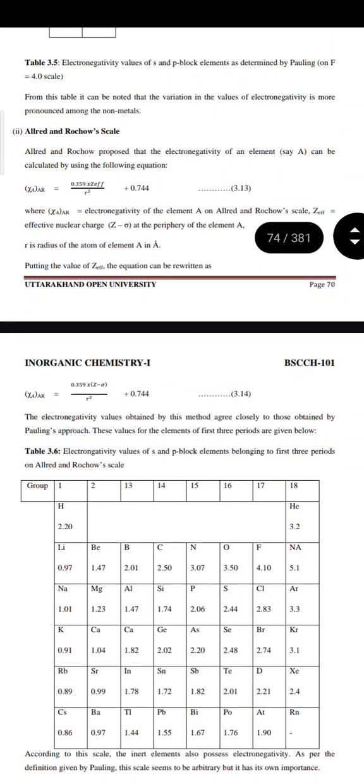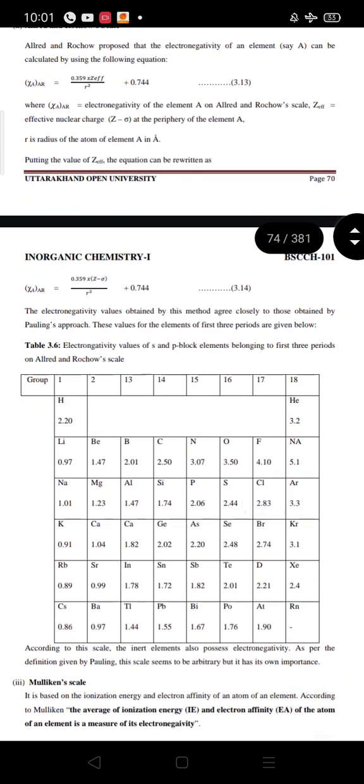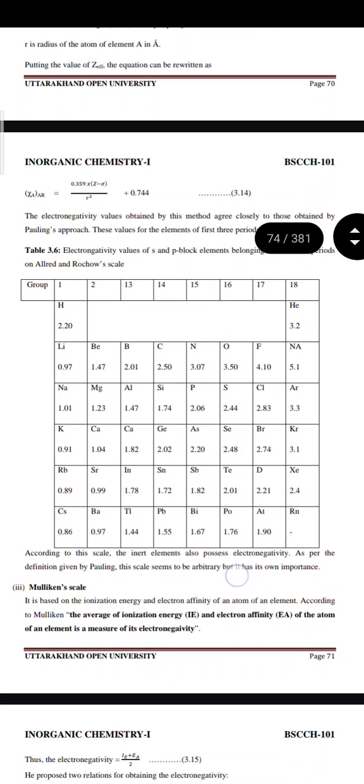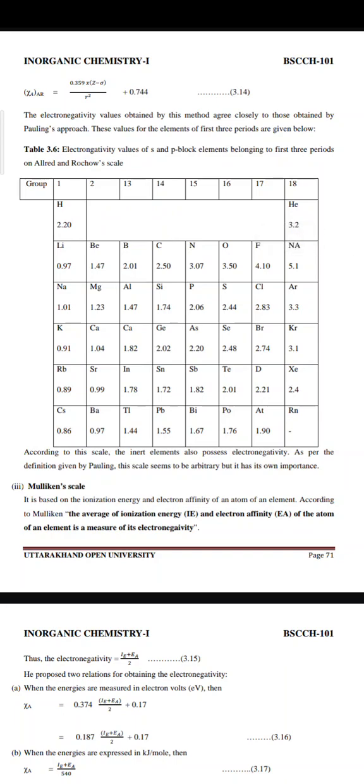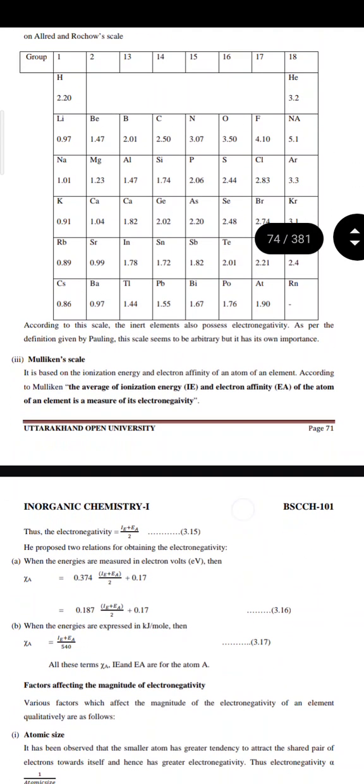The electronegativity values obtained by this method agree closely with those obtained by Pauling's approach. These values for the elements of the first three periods are given below in Table 3.6. This is the complete table. According to this scale, the inert elements also possess electronegativity. As per the definition given by Pauling, this scale seems to be arbitrary, but it has its own importance.